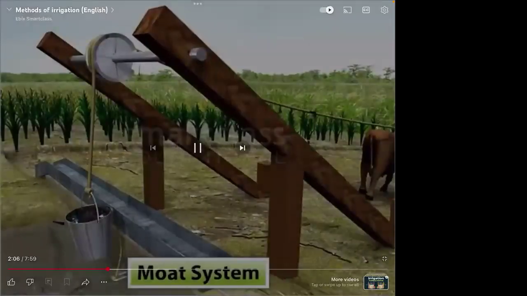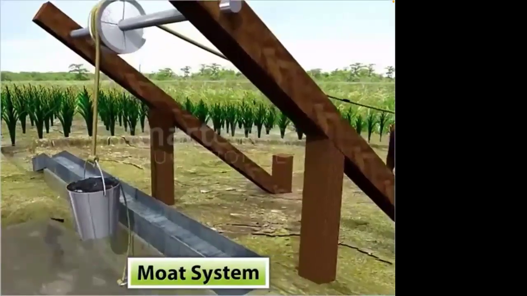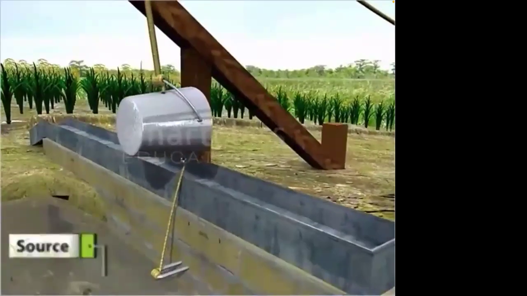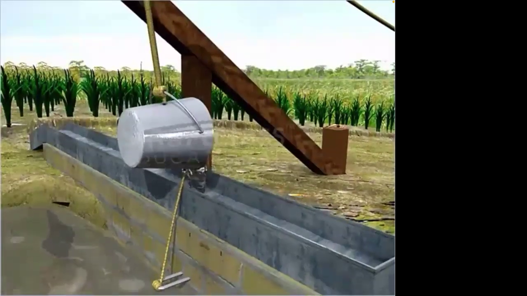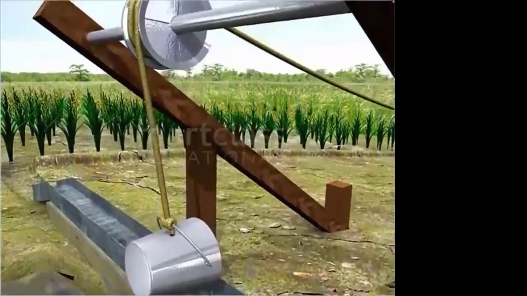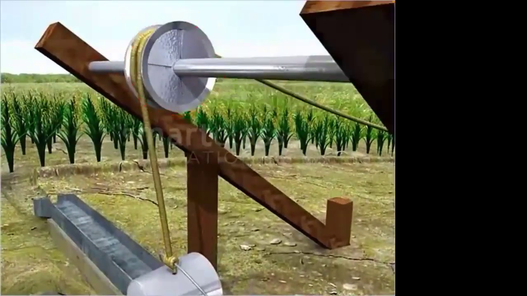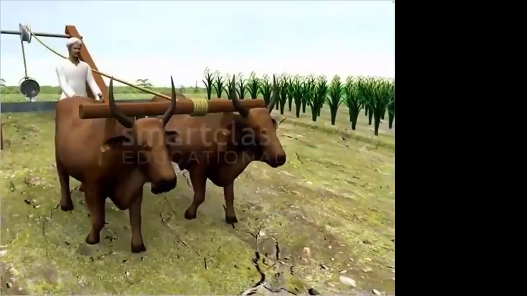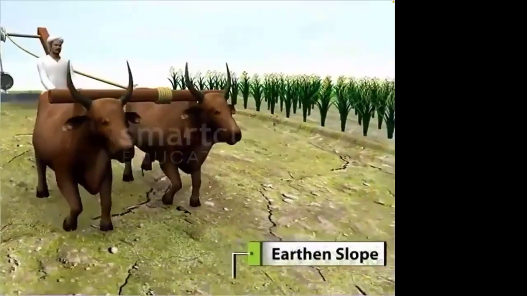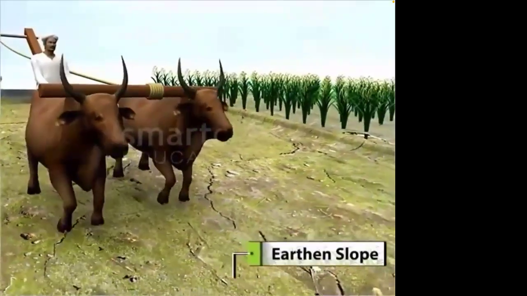In moat systems, water is drawn from a well or water source by a bucket attached to a rope. The rope is passed over a pulley and fixed to an animal. The animal walks down an earthen slope away from the well to lift water.